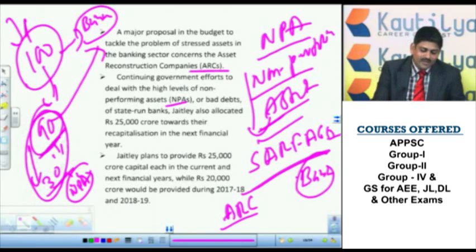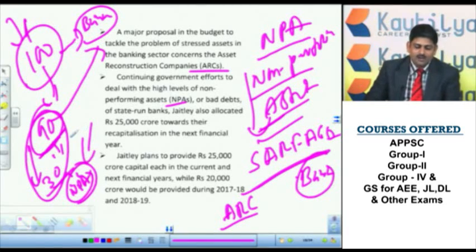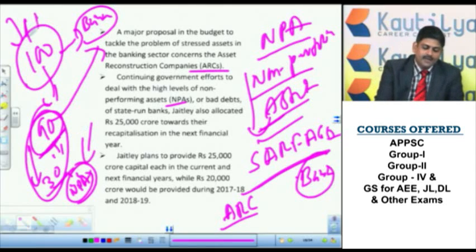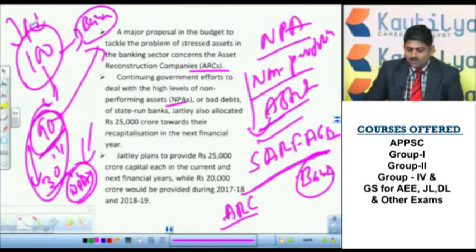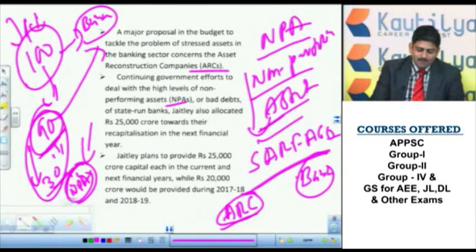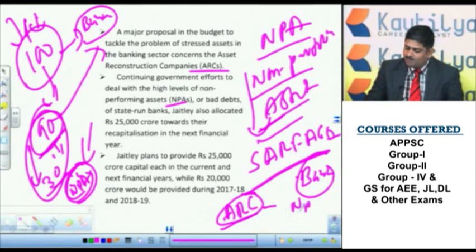After this 120 days, it has to declare an NPA. So once it is declared as an NPA, the bank will either auction that particular property in order to get its amount back. So instead of all this process, a company was created by the government of India known as Asset Reconstruction Company. This Asset Reconstruction Company will purchase or buy this NPA.